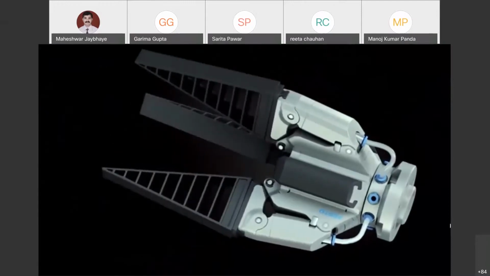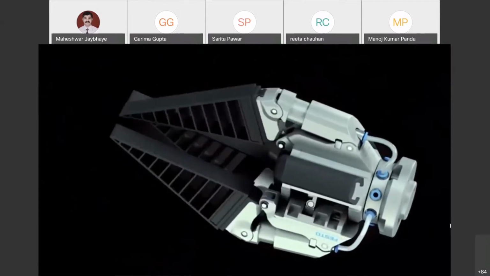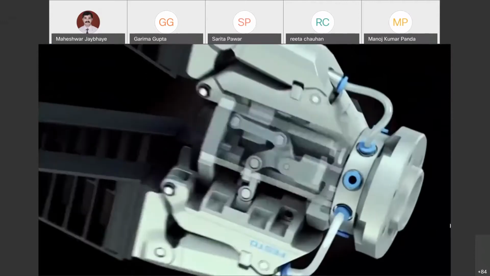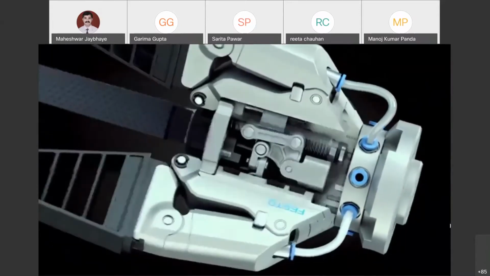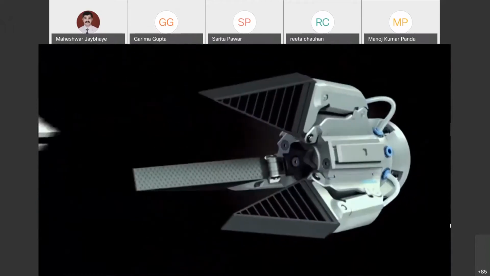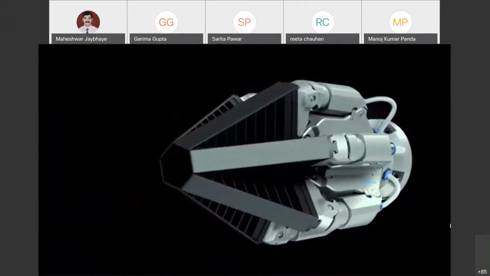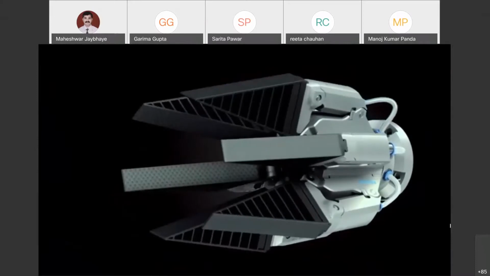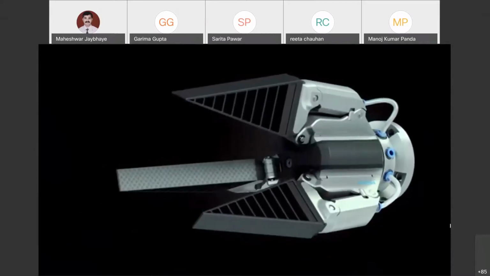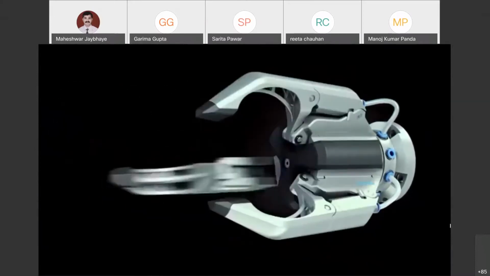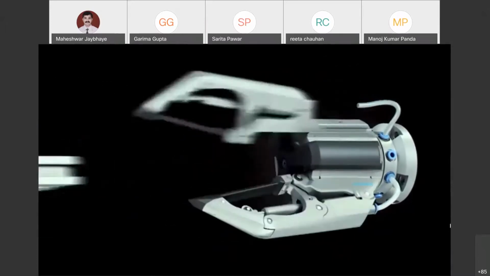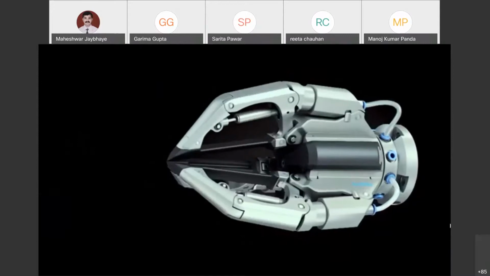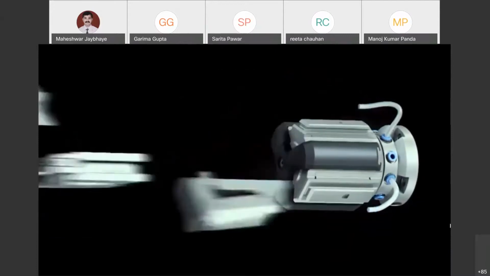You can see the operation, the internal linkage mechanism, how it is actuating. You can have this replaceable finger. So initially it was 3, you can have 5, 6, also different shapes you can have that attachment, and their actuation also will be different.